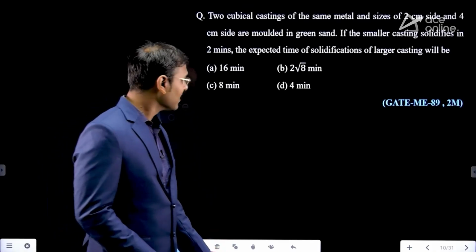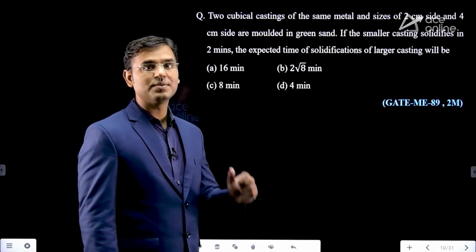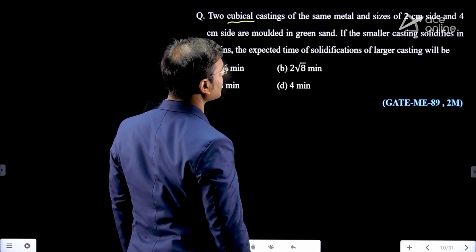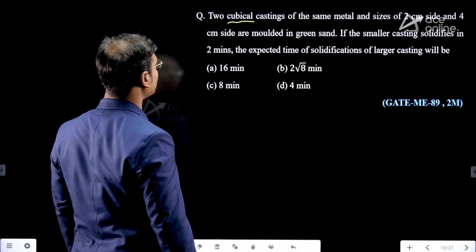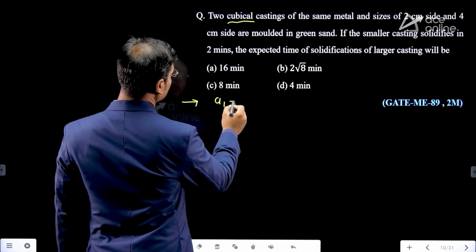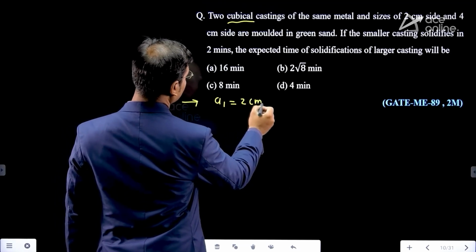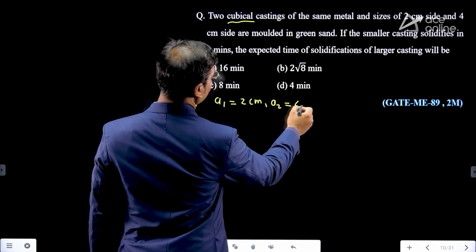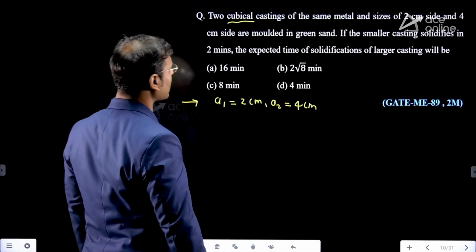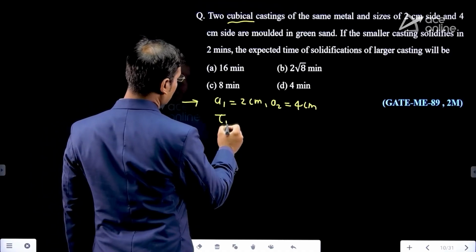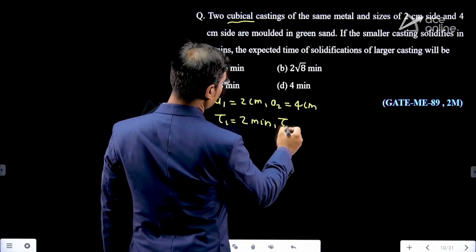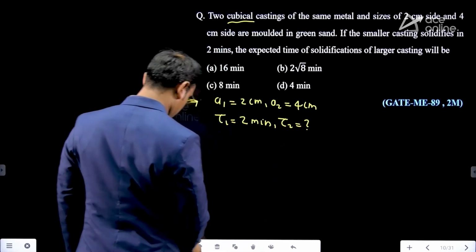Now see, a very easy question. Two cubical castings of the same metal are given, with sizes of 2 centimeter side and 4 centimeter side. The first casting is 2 centimeter side, the second is 4 centimeter side, and both are molded in green sand. If the smaller casting solidifies in 2 minutes, tau 1 is 2 minutes, what is the expected time for solidification of the larger casting?